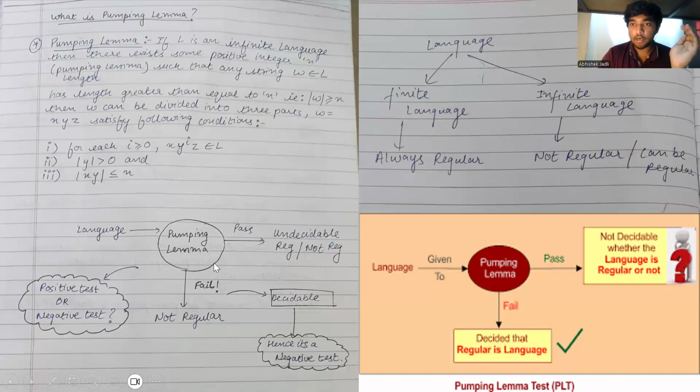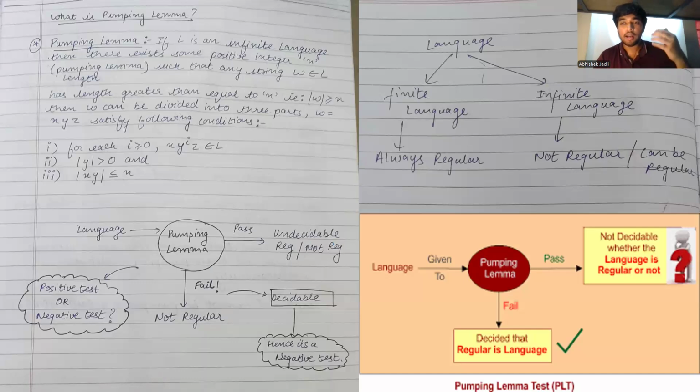And if the language fails the pumping lemma test, we can surely say that it is not regular.